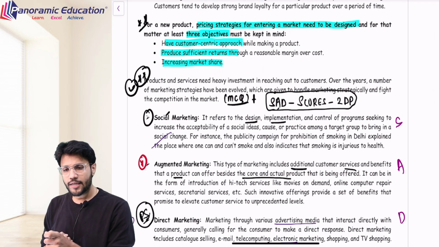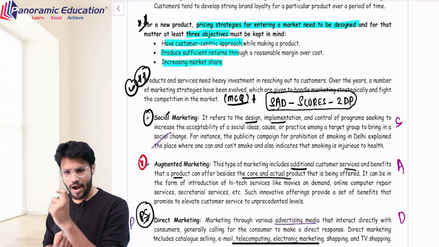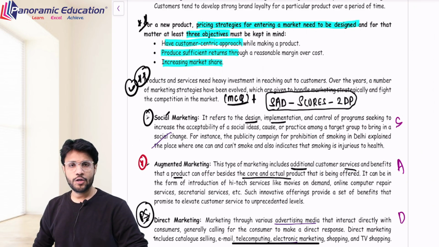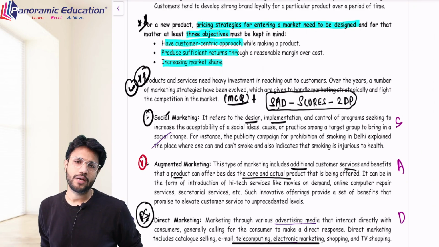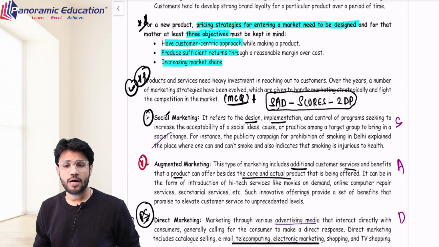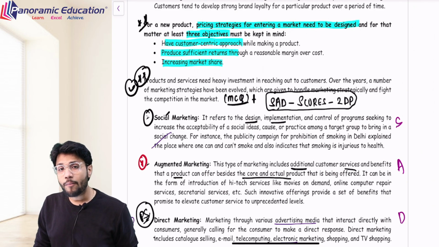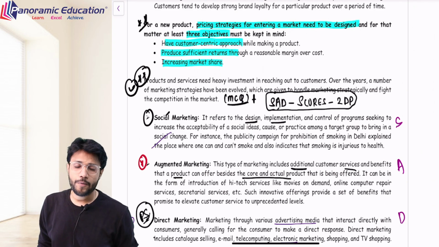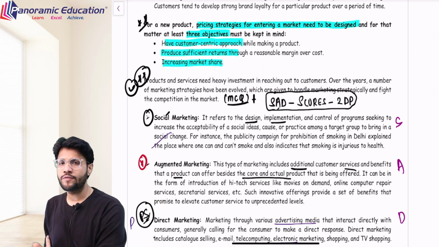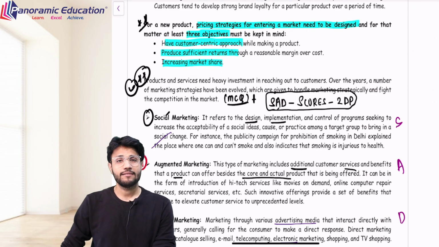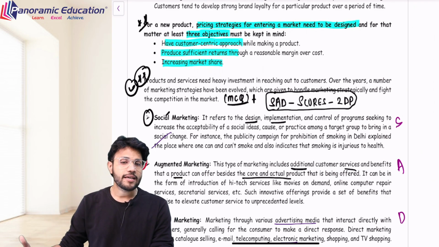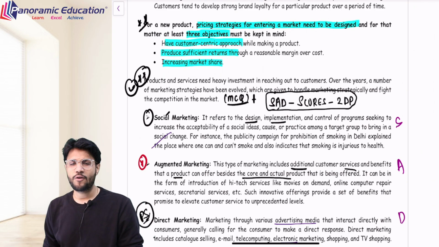We want that marketing should be designed, implemented and controlled in a way where any social idea which we want every individual to accept should be accepted by the audience. For example, the smoking campaign in Delhi. When the smoking campaign in Delhi was launched, the main idea of the marketing was to promote anti-smoking among the audience. In such a case, all the hazards of smoking were creatively planted in every place of Delhi. So that is the case over here, where you want to change any ideas or the acceptability of a social idea.